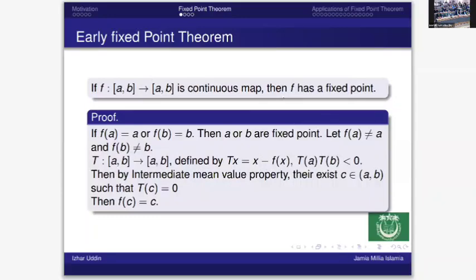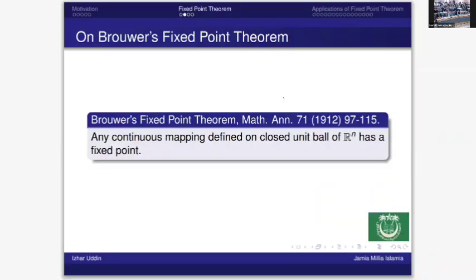This is a very interesting and basic fixed point theorem, and it is usually BSc undergraduate material in mathematics. If f is a continuous function defined on a closed interval [a, b], then it has a fixed point, and the proof is really interesting. This is usually the one-dimensional version of the Brouwer fixed point theorem, which is a very famous result in applied mathematics nowadays. The statement is that any continuous mapping defined on the closed unit ball of R^n has a fixed point.